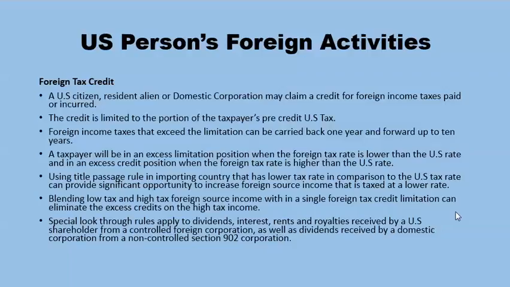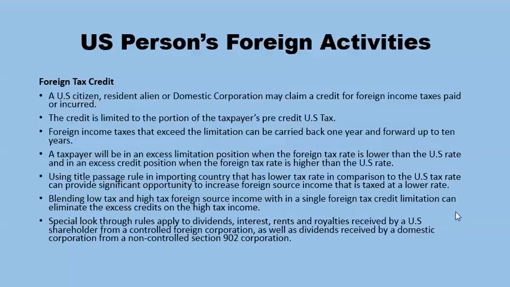A taxpayer will be in an excess limitation position when the foreign tax rate is lower than the US rate, and in an excess credit position when the foreign tax rate is higher than the US rate. Using the title passage rule in an importing country that has a lower tax rate in comparison to the United States tax rate can provide significant opportunity to increase foreign source income that is taxed at a lower rate.